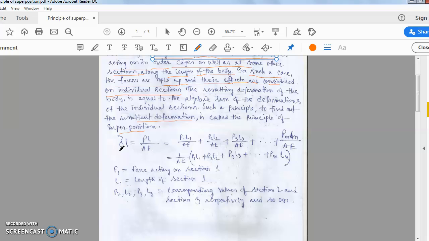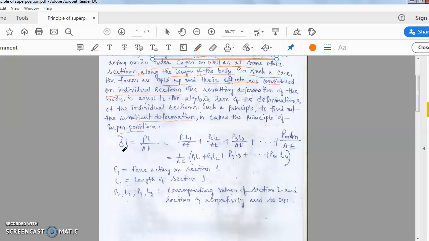Del L is the deformation of the whole body. Del L1 is the deformation of section 1, del L2 is the deformation of section 2, and del L3 is the deformation of section 3. That means the total deformation of the body is equal to the summation of the deformation of each section.